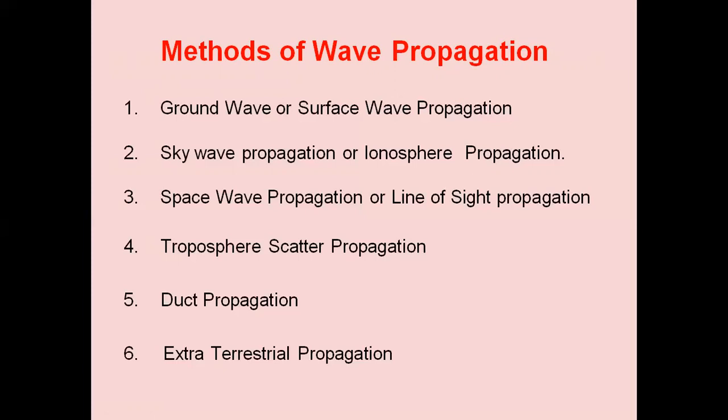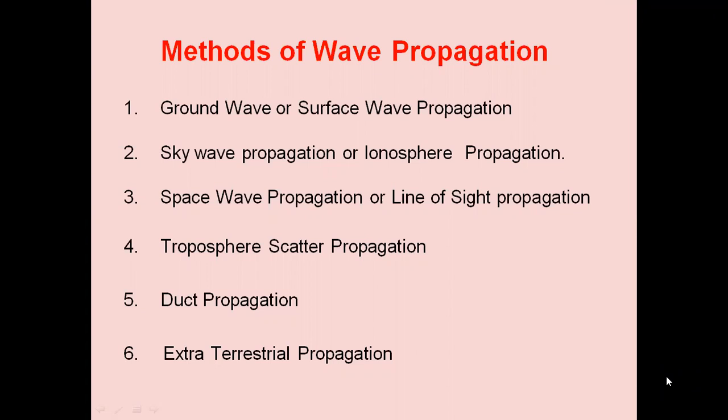So this type of propagation, we call it sky wave propagation or ionospheric propagation. The reflected energy will be received back at the distant end. From that, we will be recovering the original message. That is called ionospheric propagation.